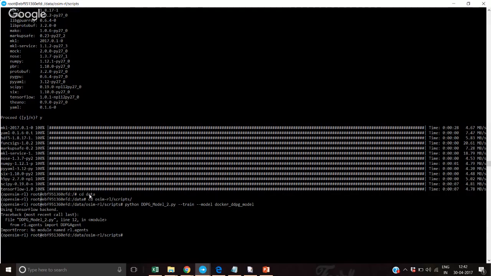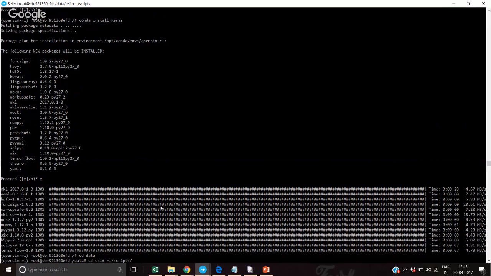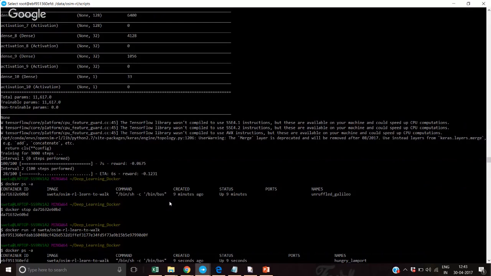Let's see why it is giving me an error here. So train model, it's taking the py file. Did I miss any installation step? I don't remember.